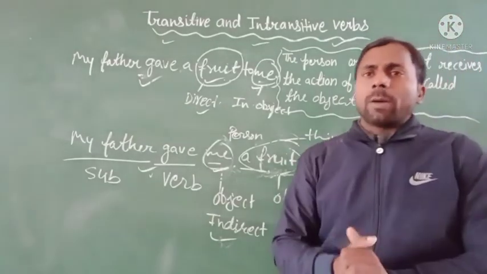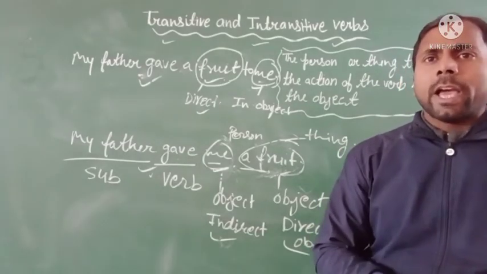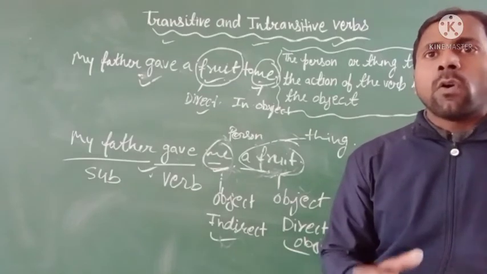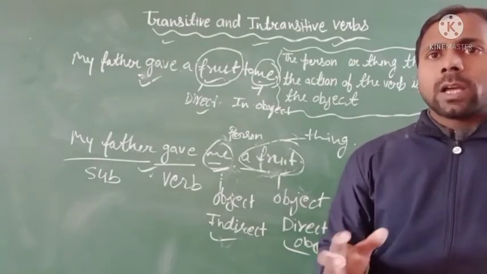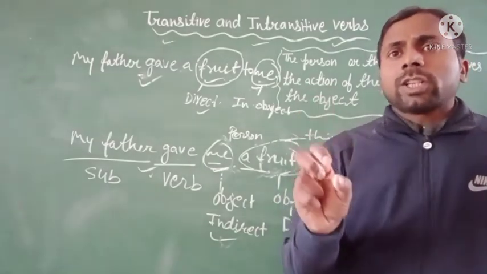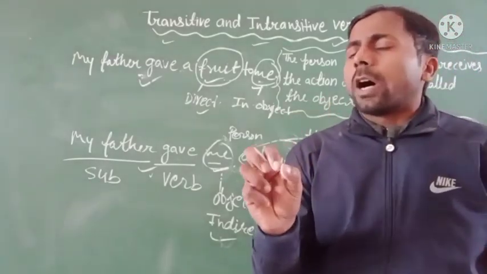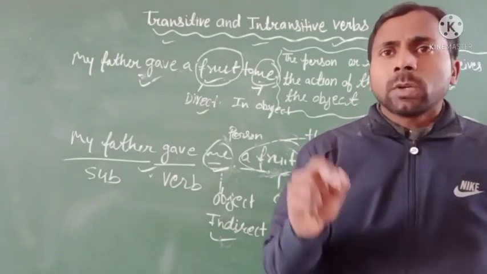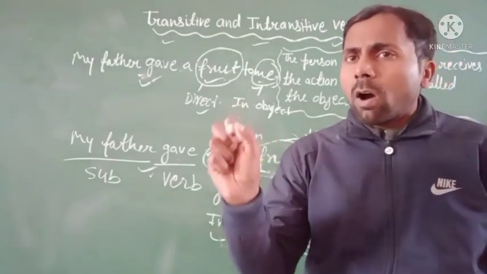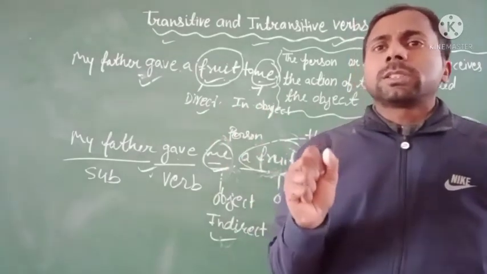Okay, and some important words, like most verbs, can be used both transitively as well as intransitively. For example, the lawyer spoke the truth. The teacher spoke softly. In this sentence there is no object, but in the sentence the lawyer spoke the truth, the word truth is an object. So don't be confused by such types of sentences.